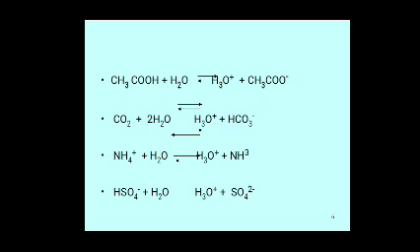HSO4 minus reacts with H2O to form H3O plus and SO4 minus 2. Here HSO4 minus acts as Bronsted-Lowry acid and H2O acts as Bronsted-Lowry base. Similarly, CO2 acts as Bronsted-Lowry acid and H2O acts as Bronsted-Lowry base.